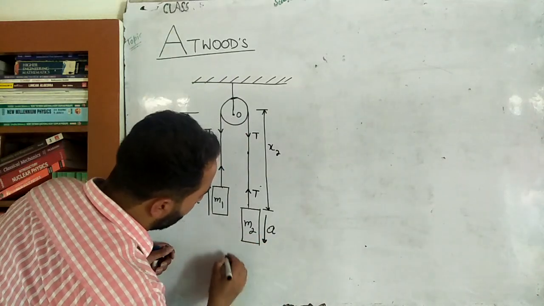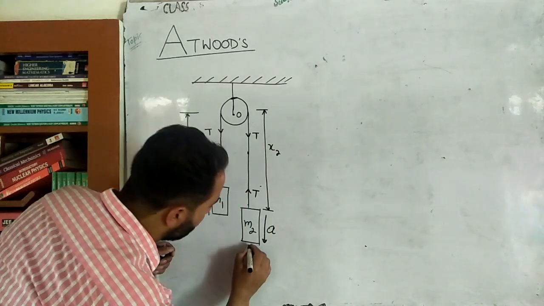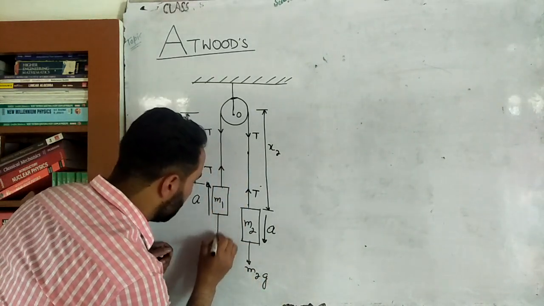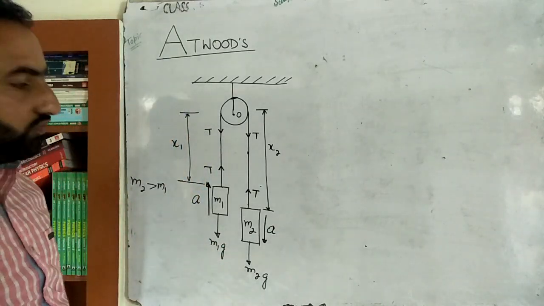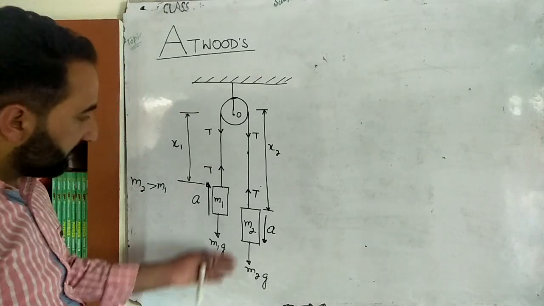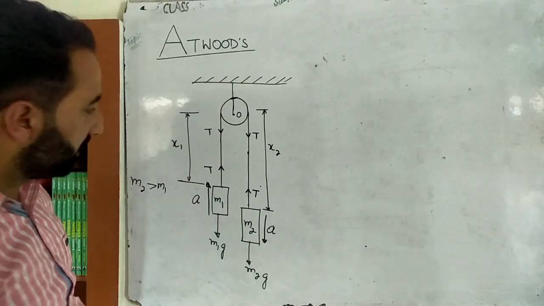Now, this block here. How many forces are there on this block? Obviously only two forces. One is tension T, and the other is weight in the downward direction, m2g. And there is weight on this one as well in the downward direction, m1g. Weight is always downwards, whether the block goes upwards or downwards. So what we'll do is construct a free body diagram for this and write an equation for this, and write an equation for this as well.